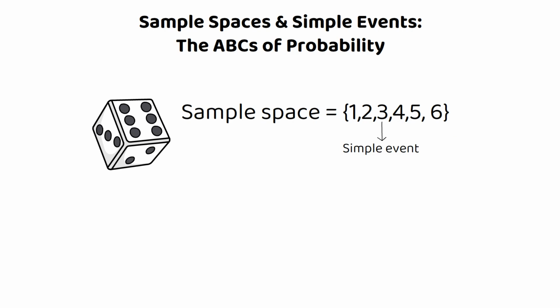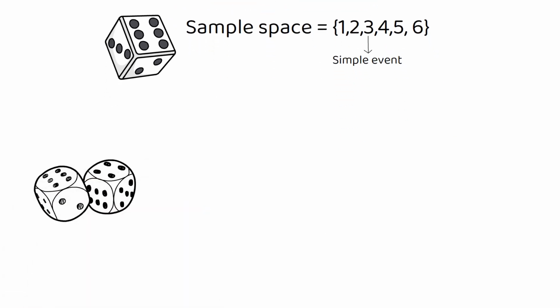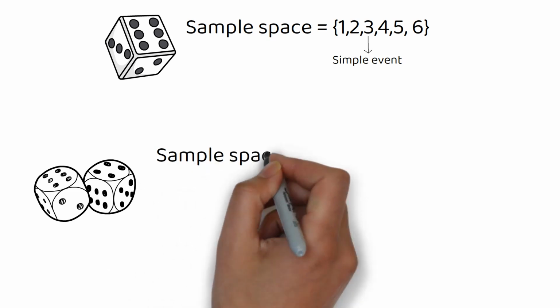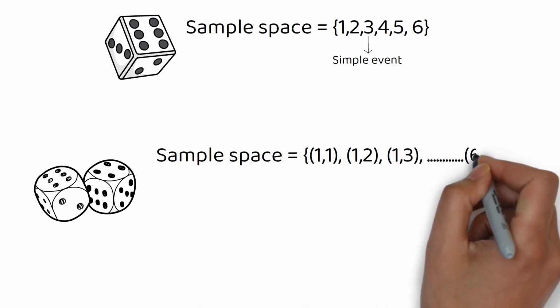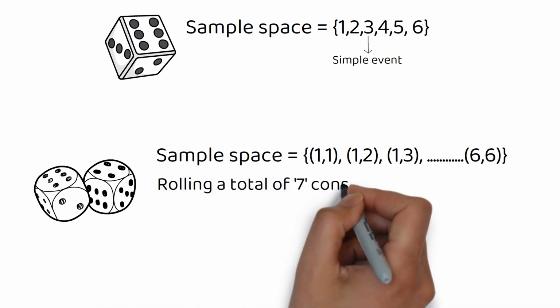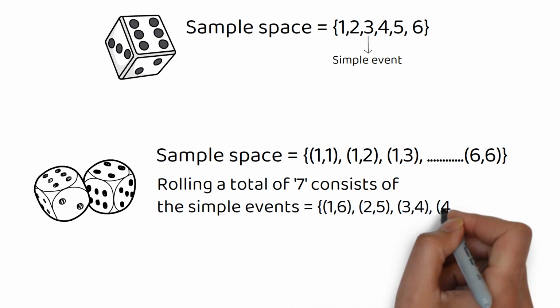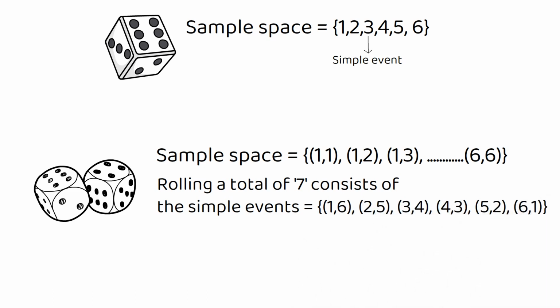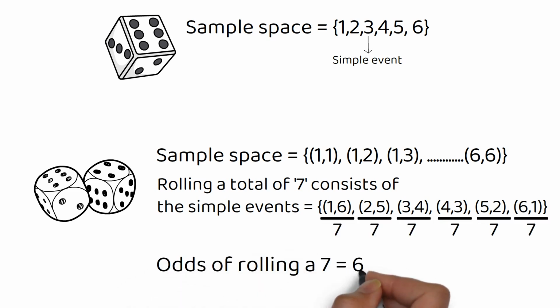For a game where you roll 2 6-sided dice, the sample space consists of pairs, 1,1, 1,2, etc., all the way up to 6,6. Within this, rolling a total of 7 consists of each of the simple events: 1,6; 2,5; 3,4; 4,3; 5,2; and 6,1. So, the odds of rolling a 7 are 6 in 36, or 1 out of 6.